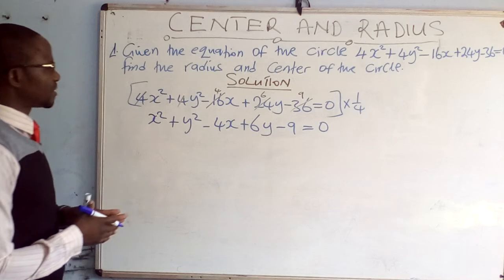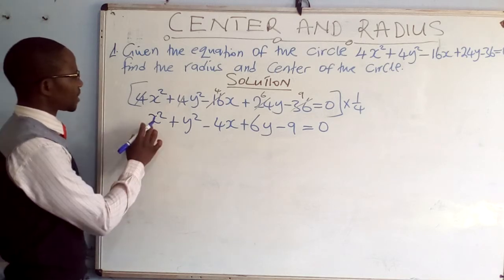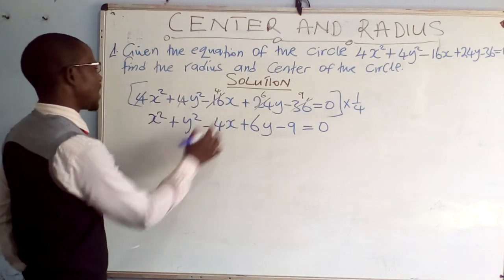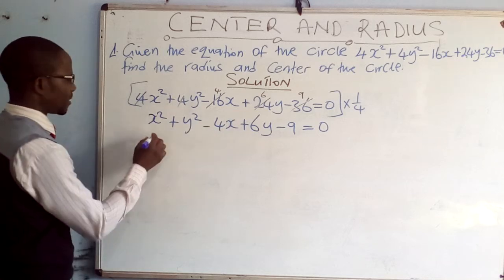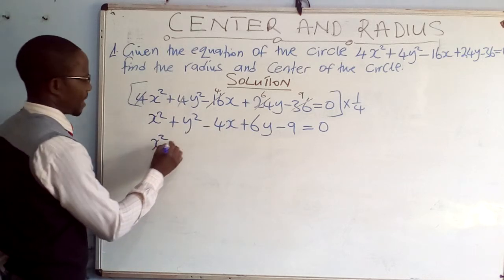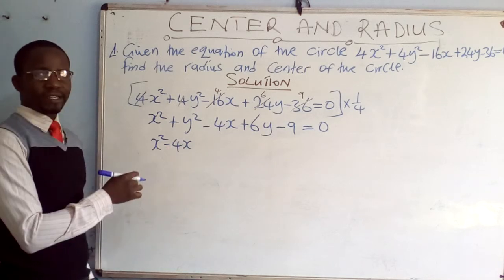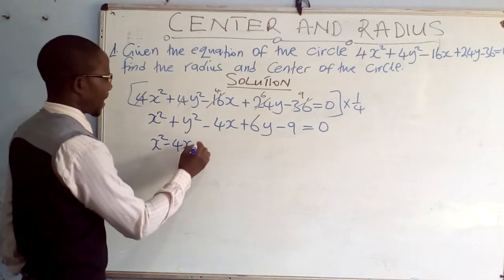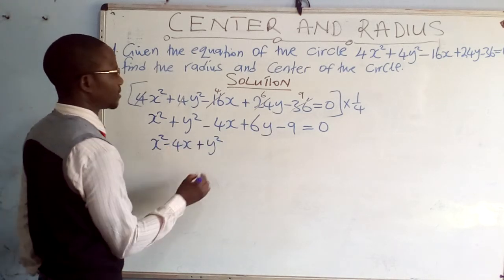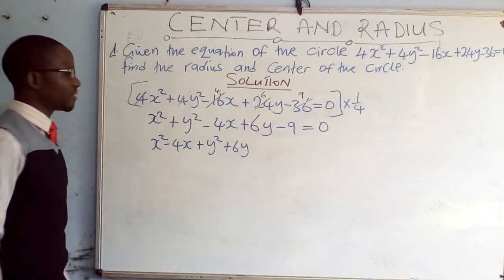Collect the like terms at this point. If we have to collect the like terms, then we have x squared, though they are not really like terms, but there is a variable of x. So we have x squared minus 4x, in terms of x we have collected. Then plus y squared plus 6y, in terms of y we have collected.